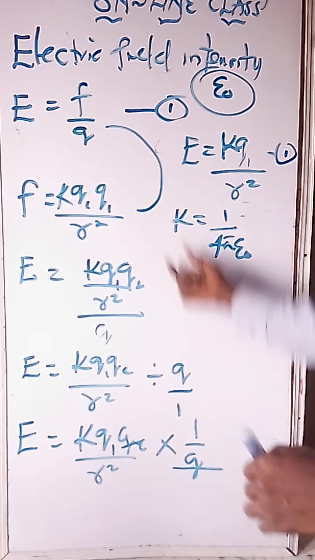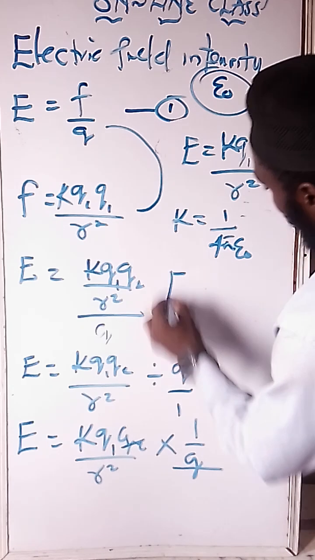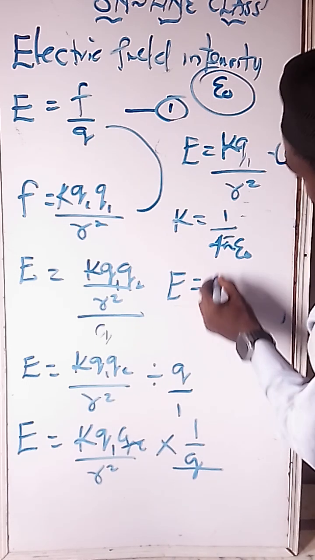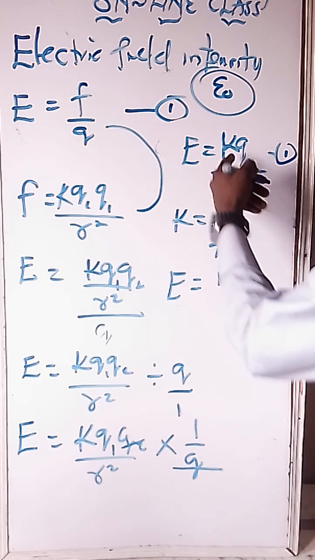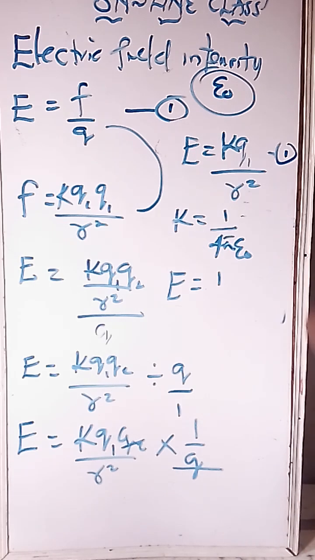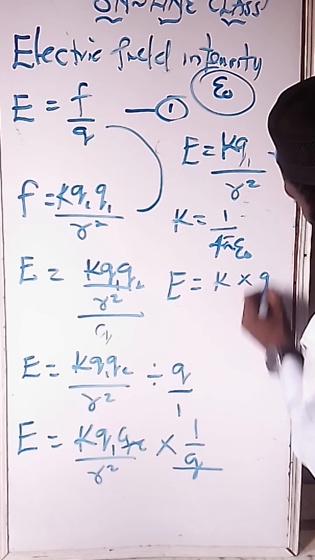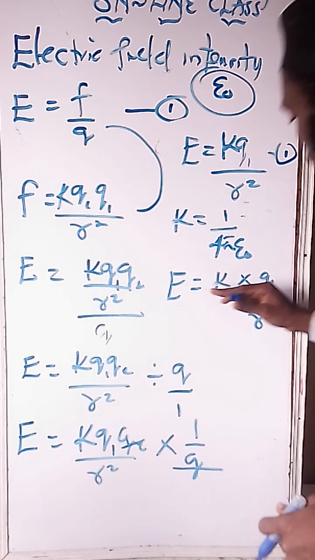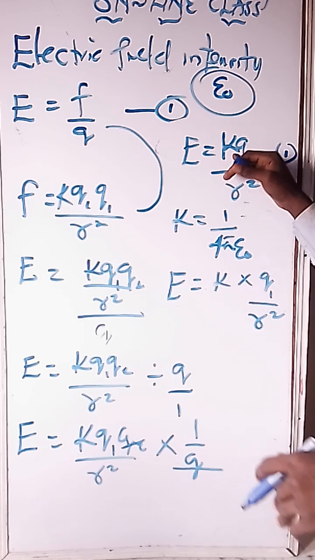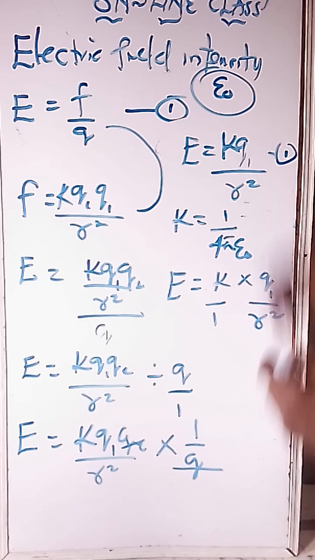So let's substitute the value for K inside this formula. So E now will be 1, wherever I'm seeing K, I'll be putting in the value for K. Are we together? So I can actually space it like this. I can say K times Q all upon R squared. I've split it. When I times K times Q, it will still go back to this. R squared, which is the distance, over 1 times this, it will still go back to this.